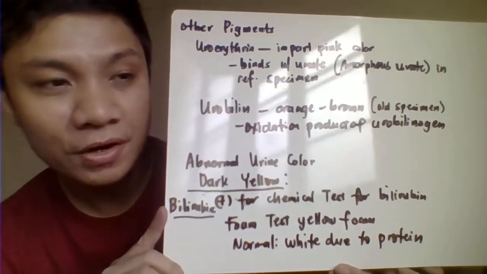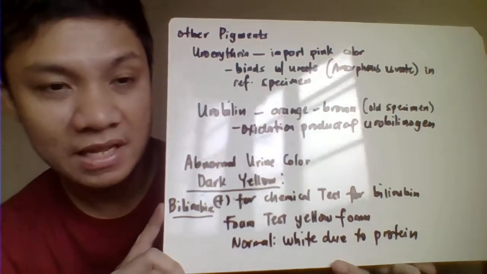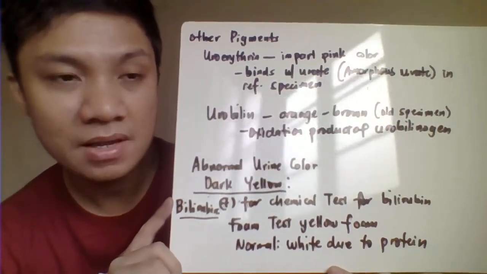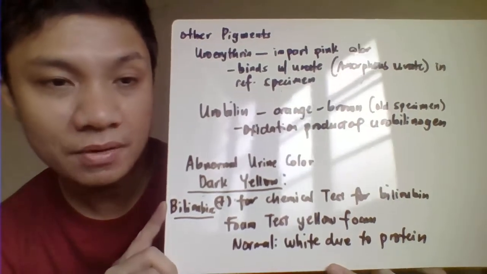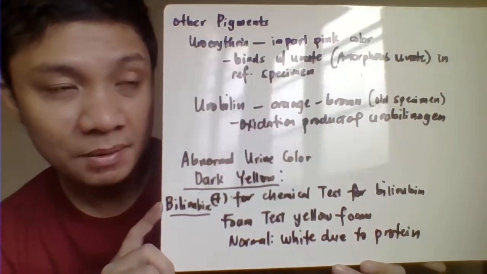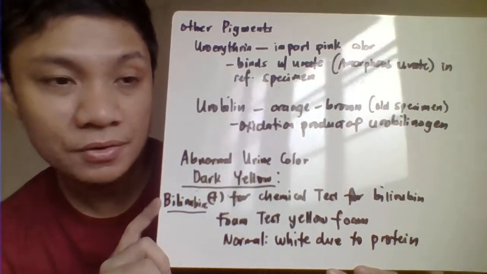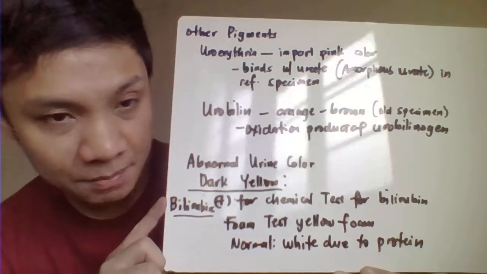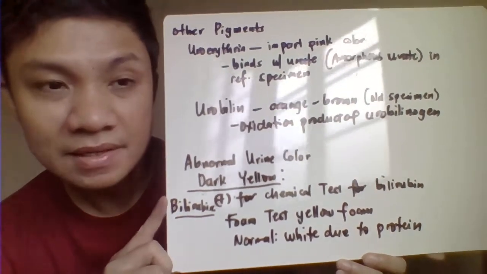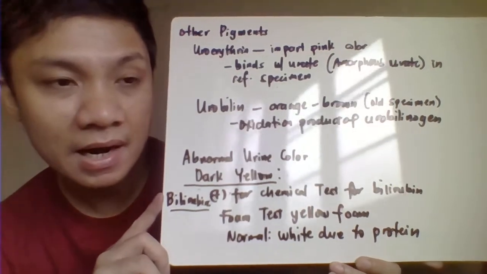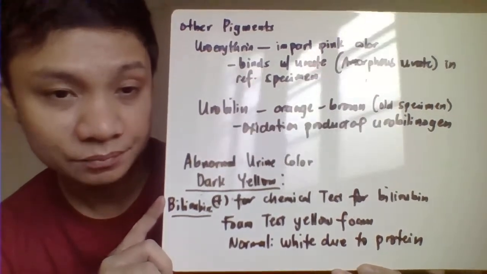Okay, now we go to the abnormal colors of the urine. Again, dark yellow urine could signify a normal urine if it is just a concentrated urine. However, dark yellow urine could also signify a pathological condition. For example, the presence of a high concentration of bilirubin could also impart a dark yellow urine color.